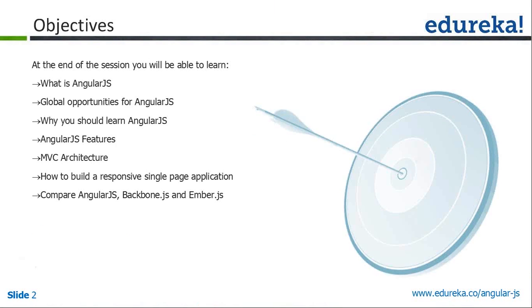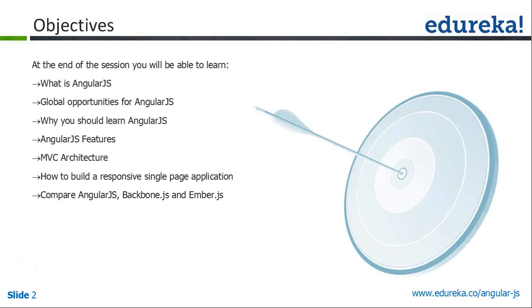What are all the objectives of this session? First one is we have to learn what is Angular.js and why do we need to use this Angular.js in our application. And if I learn this Angular.js, what are all the opportunities I will be getting? Then the next one is why should I learn this Angular.js? Because there are more MVC frameworks available. Then what is the advantage in it?